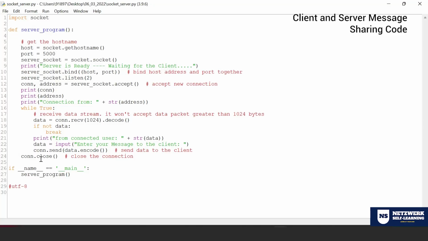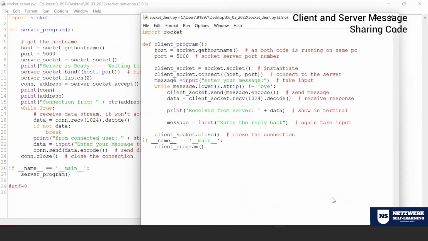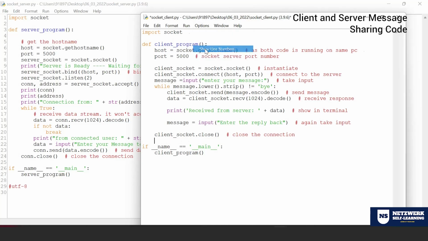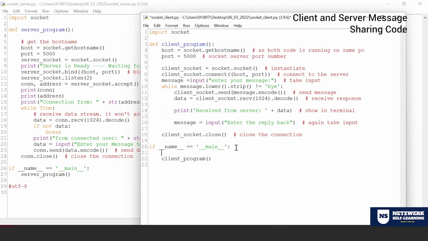So this is the server part. You know that for every server to work, you need to have a client. So I'm going to create another client. Same thing, socket. And to run it in a separate channel, I'm creating this if condition, kind of a void main, where I'm calling my client program function, which is at line number 3. Now look at line number 4 and 5. Now you might be wondering, Mohan, line number 6 and 7 on the server is almost equivalent to line number 4 and 5 of your client. See why I am putting the same condition, just to show you the example, right? I may not have the server to showcase it.